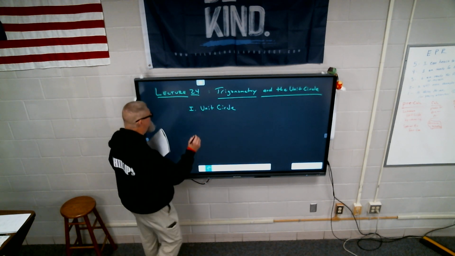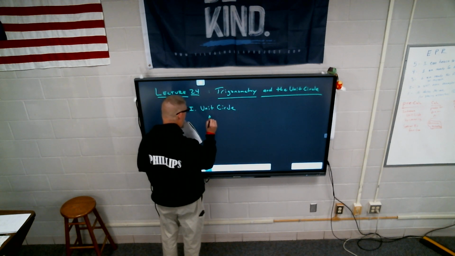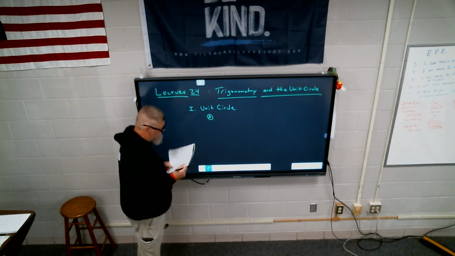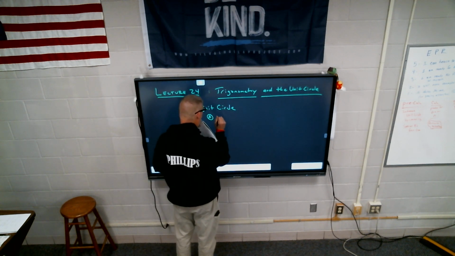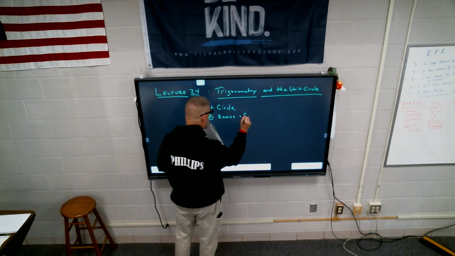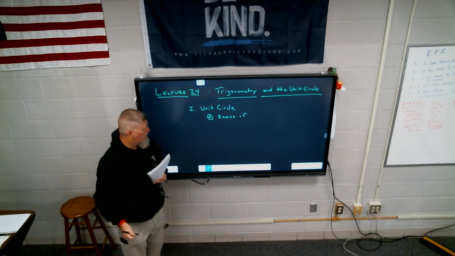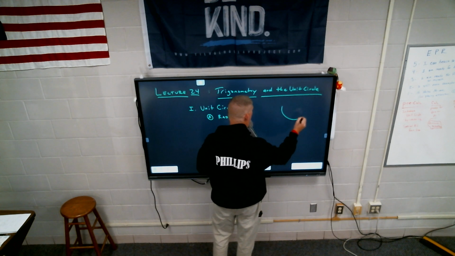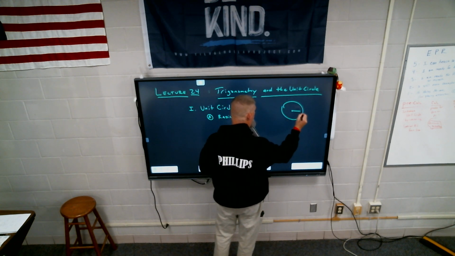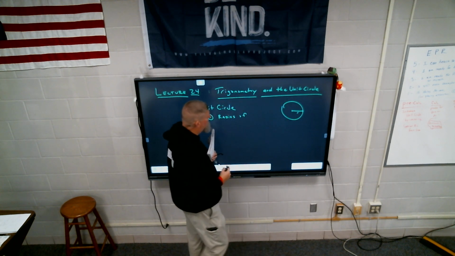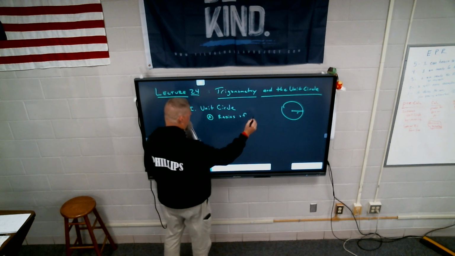Number 1, or capital letter A. The unit circle, first of all, what is a radius? From the center of the circle to the edge of it. Okay, from the center to the circle itself. So when I have a circle, I go from the center out, that's the radius, okay? So the unit circle has a radius of 1.